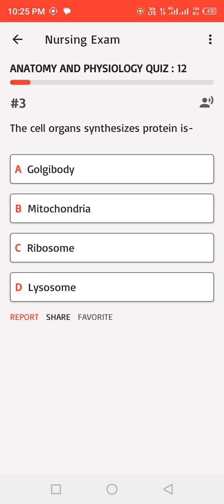The cell organelle that synthesizes protein is: A. Golgi body, B. Mitochondria, C. Ribosome, D. Lysosome. Correct answer.